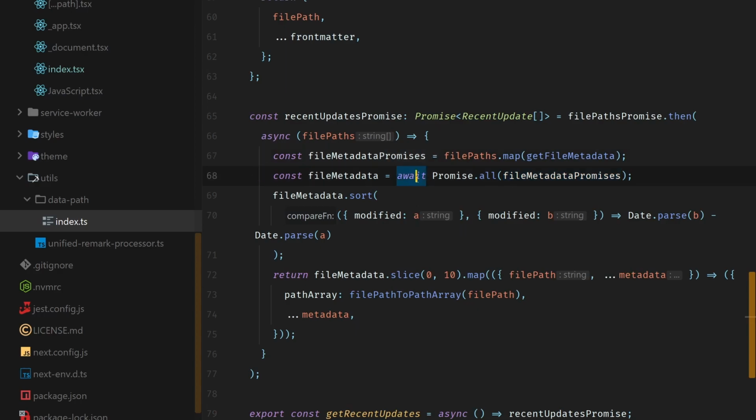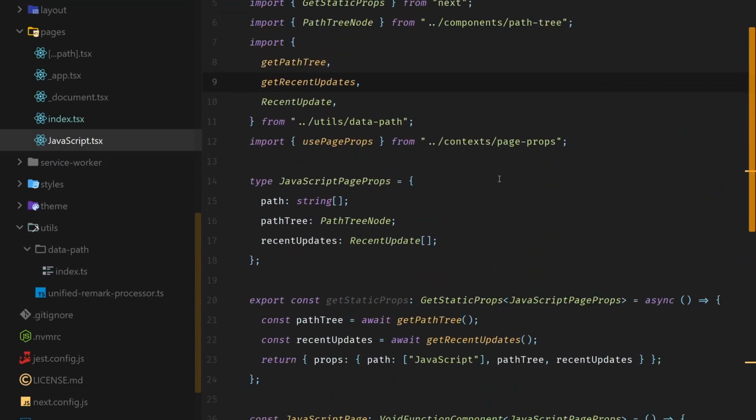So what I need to do is use await Promise.all on this array, and that should return an array of this file path and front matter object. Front matter has a key called modified. So in this sort function, I take the first modified, set that to A. I take the second argument modified, set that to B. I parse them, I subtract them so that I get the newest items first. And then I return that array, but I only return the first 10 elements of that array. And I convert the file path into a path array because that's actually what we use on the pages.